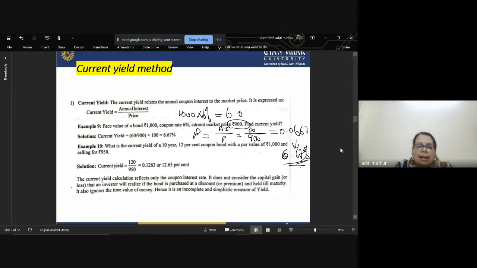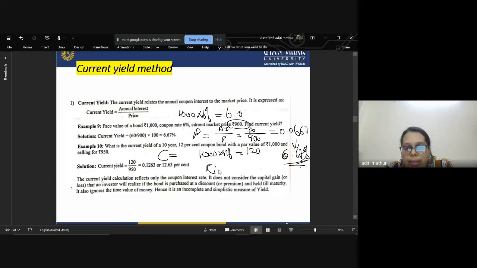Let us check another example. The current yield of a 10-year bond, with a coupon rate of 12%, is to be calculated with a par value of 1000 and a selling price of 950. First we calculate C, which is 1000 into 12%, that is 120.